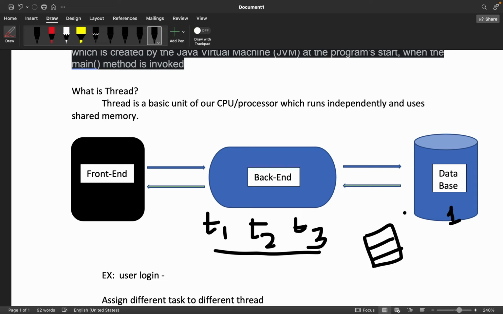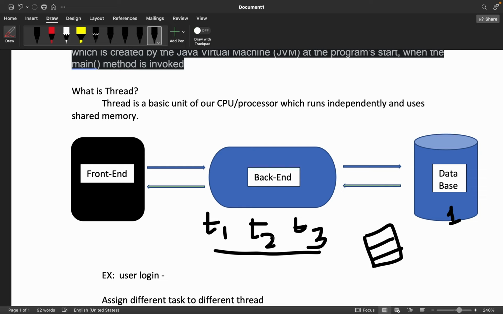Suppose T1 reaches first and starts processing, then T2 reaches and also starts processing. But at the end, there is only one ticket, and all three think that there is one ticket. There will be a problem that will interrupt the execution of the program.